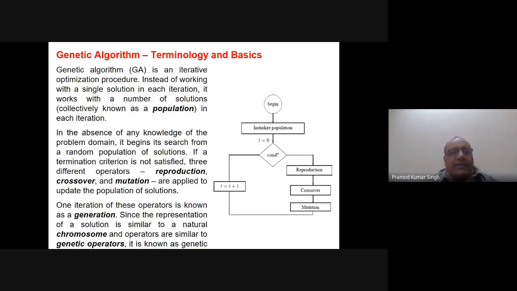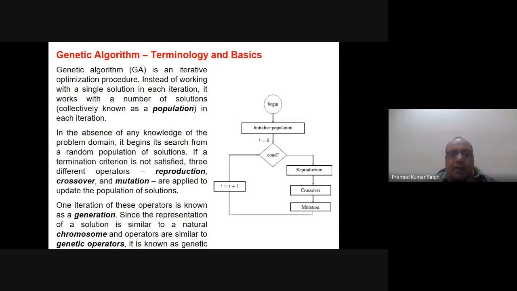So what are the basics and the terminology of a genetic algorithm? That is written here. The genetic algorithm is an iterative optimization procedure, as we have already discussed. Instead of working with a single solution in each iteration, it works with a number of solutions in each iteration, and the solutions collectively are known as a population. If you remember, I already told you that we have a population-based solution, when I was categorizing them.